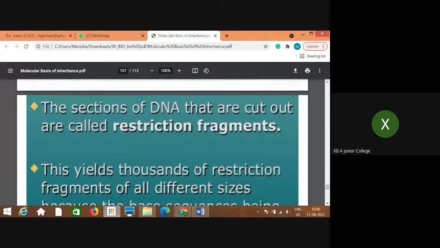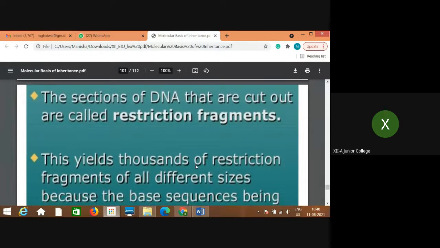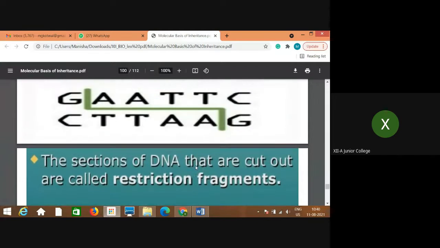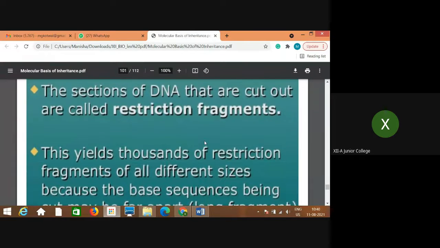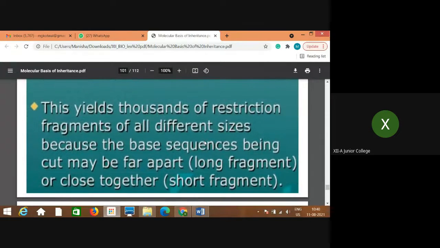The sections of DNA that are cut out are called restriction fragments. After cutting the DNA, these fragments are called restriction fragments. Thousands of restriction fragments of all different sizes are produced, because these enzymes work at very particular base sequences.